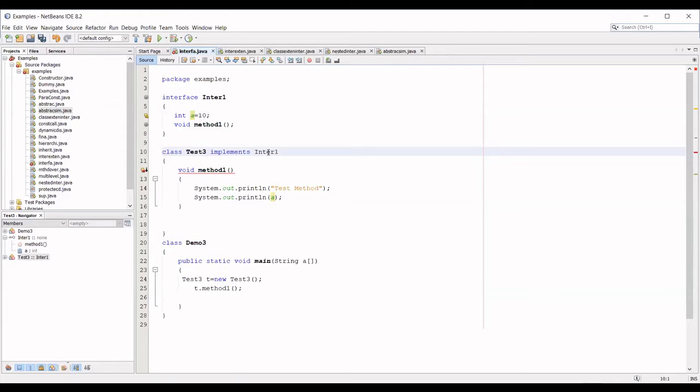First rule, yes. The second rule: if I have 100 abstract methods inside the interface, all 100 methods have to be defined by the class which implements this interface. Suppose 100 methods are there and I don't want to implement all of them. I'm implementing only 50 methods. Then automatically the class will become